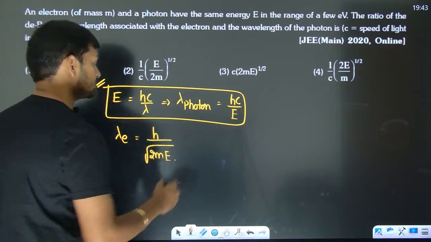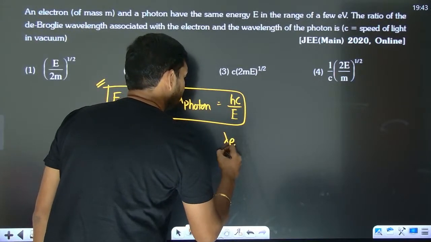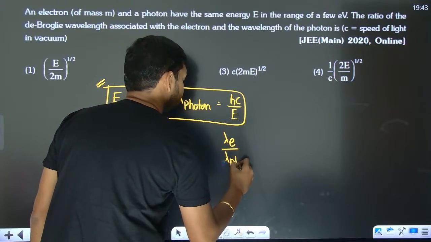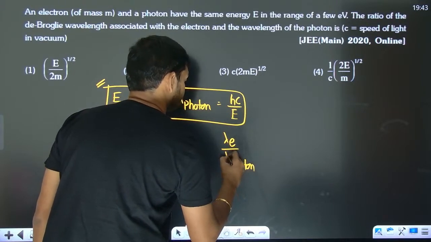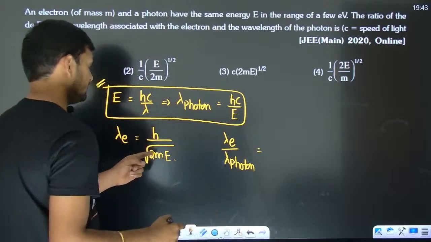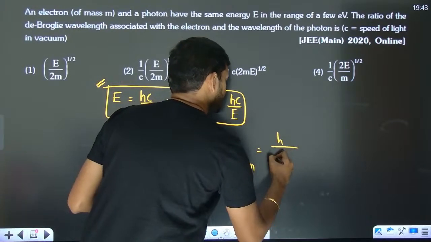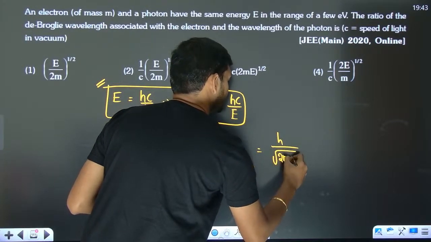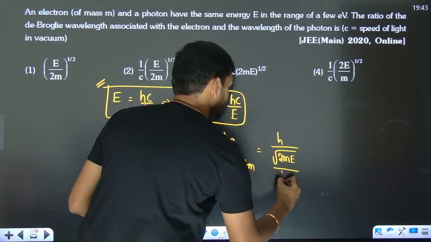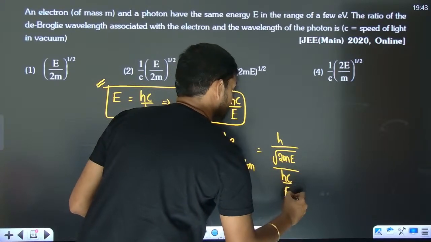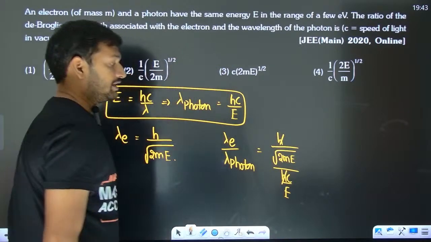Now they are talking about the ratio. So lambda, de Broglie wavelength of the electron to, sorry, not de Broglie wavelength, wavelength of photon is going to be h by root 2mE by hc by E. So h and h are going to get cancelled out.